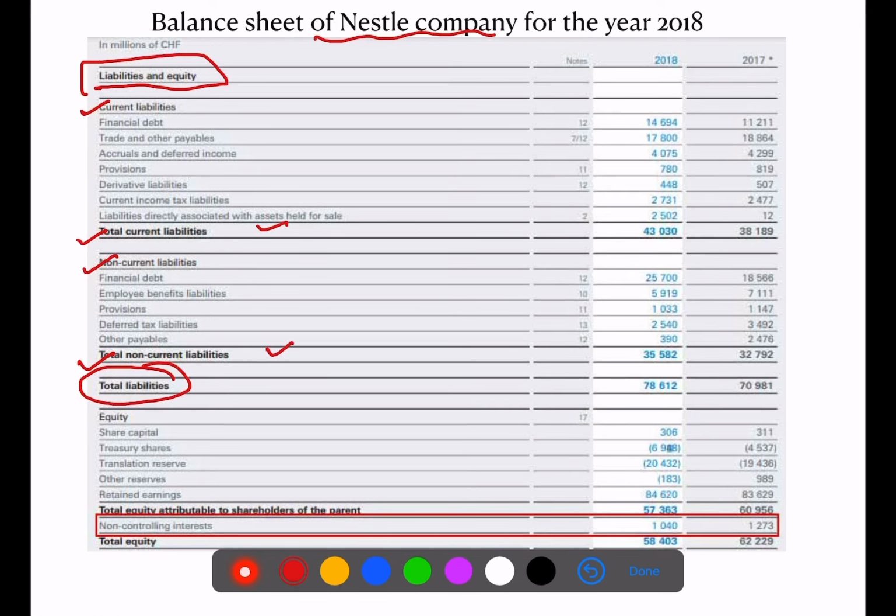After total liabilities we have equity. Under equity we have share capital, treasury shares, translation reserves, other reserves, retained earnings, etc. The total comes to total equity attributable to shareholders of the parent. After this we have non-controlling interest. Look at this, it is in the red block. We add this non-controlling interest to total equity attributable to shareholders of the parent, then we get the total equity of the